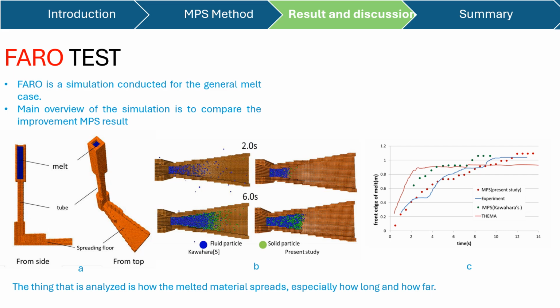And from picture C, we can see there is a graph. We can know that the MPS in the present study, from the improved code, is more accurate or more precise with the experiment compared to the MPS and the TEMA. Okay, so we know that this MPS improvement is good for continuing to simulate the third case, the race cases. Yes, the race cases. Okay, next.